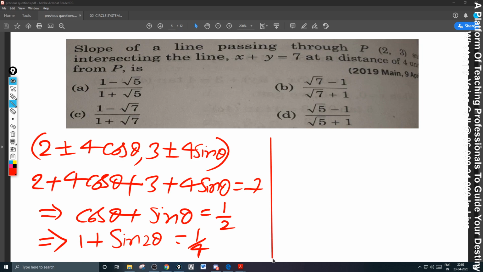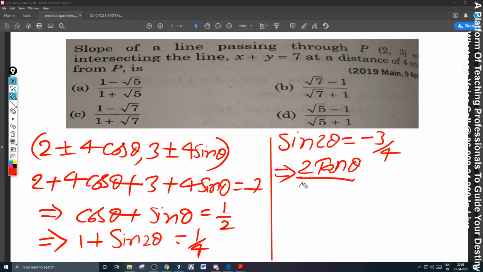So what happens? What is sin 2 theta? Sin 2 theta is nothing but minus 3 by 4, please. Because I need tan theta, the sin 2 theta formula, again trigonometry: 2 tan theta divided by 1 plus tan square theta is equal to minus 3 by 4.